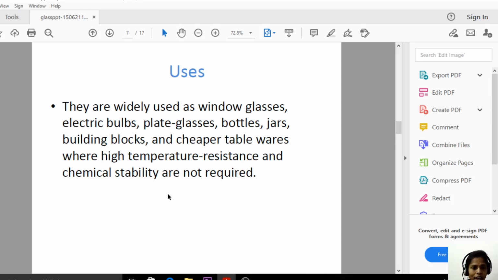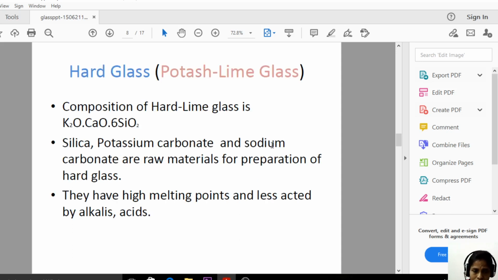The soft glass does not have a high melting point, it has a low melting point. So wherever high temperature resistance is not required, there we are using the soft glasses. These are the common uses or applications of the soft glasses.